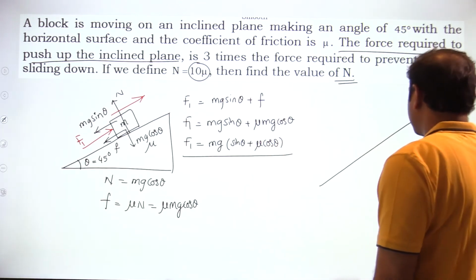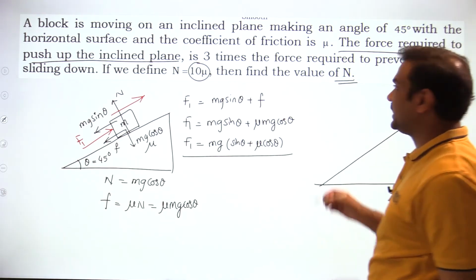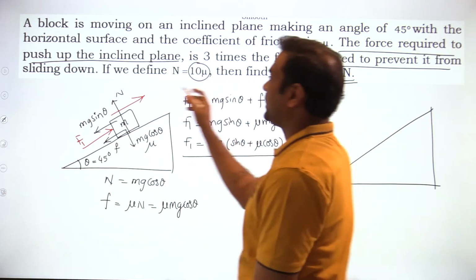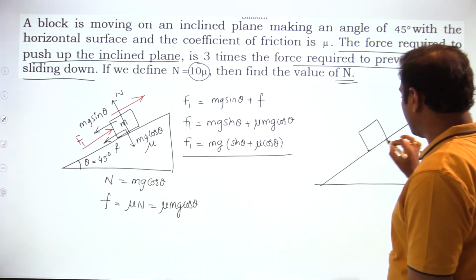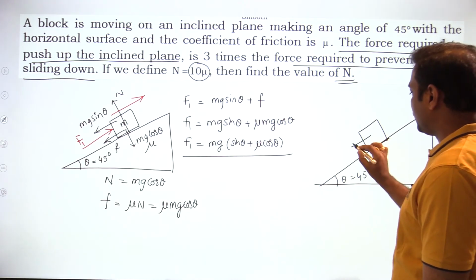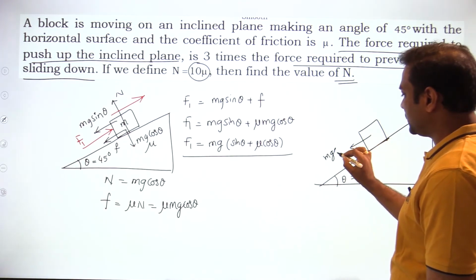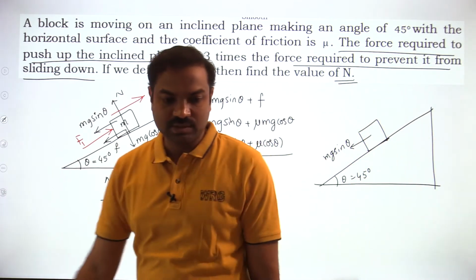Whereas in the second case, this is 3 times the force required to prevent it from sliding down. Force required to prevent it from sliding down. What does it mean? Suppose I am keeping a block of mass m, theta is 45 as given, then what is the force acting? Mg sin theta will act downward. Always mg sin theta will act in the downward direction only.